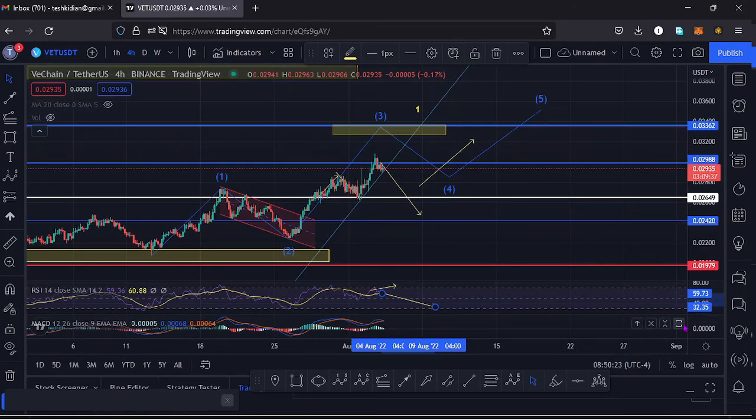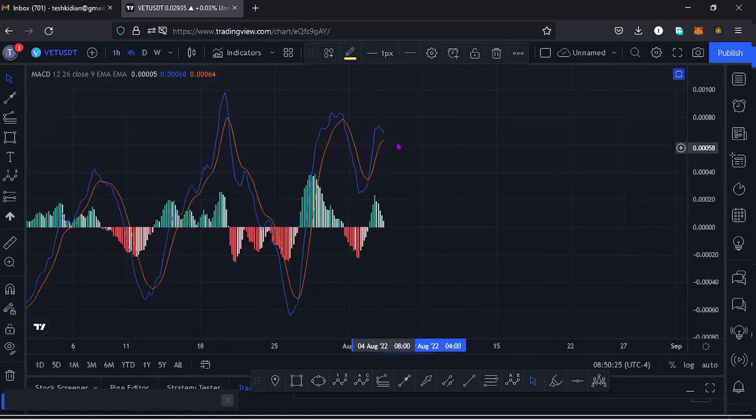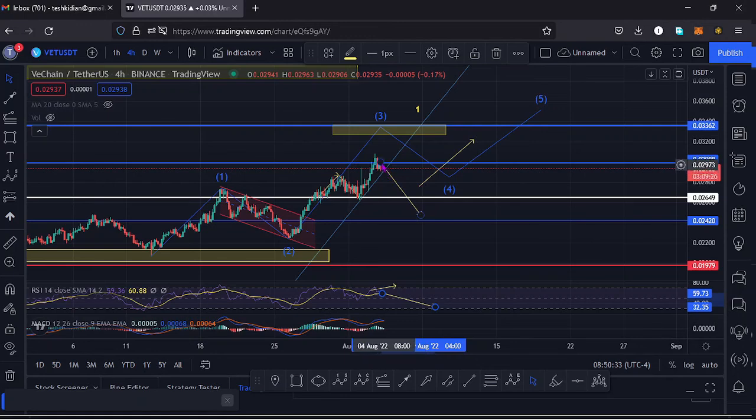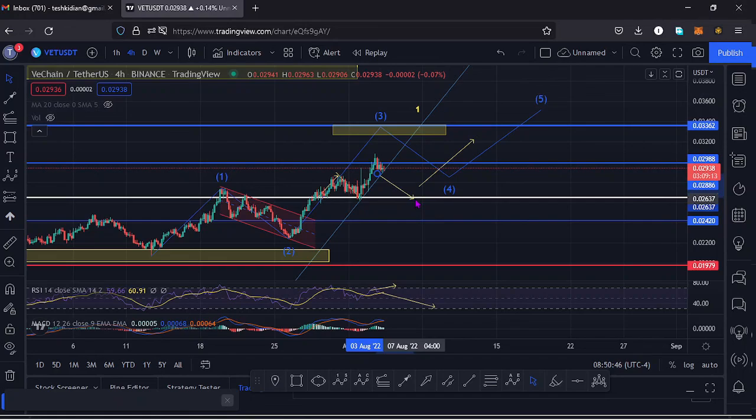If we also take a look at the MACD, here on the MACD we are just about to print a bearish cross. So let's be patient and see how that plays out, because that would mean lower prices could be coming our way, and this rejection at this key area of resistance might be the move that is just about to play out. So that's the update for Vechain. I'll keep you updated on any movement that plays out.